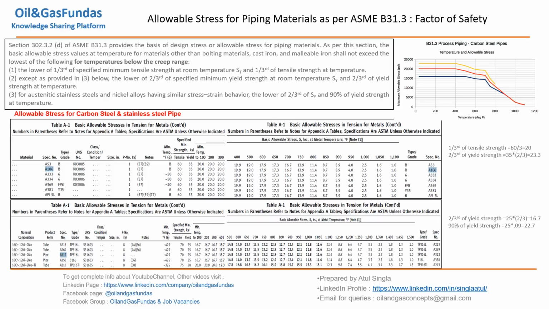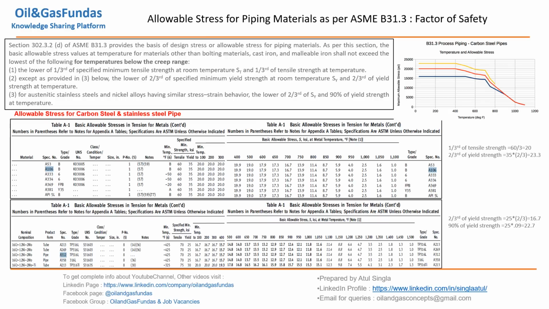As we have discussed, tensile strength and yield strength are given for a particular material, for example 60 and 35, where 60 is tensile strength and 35 is yield strength. The code says the lower of 1/3 of tensile strength at room temperature and 2/3 of yield strength. Whichever is minimum will be our basis.